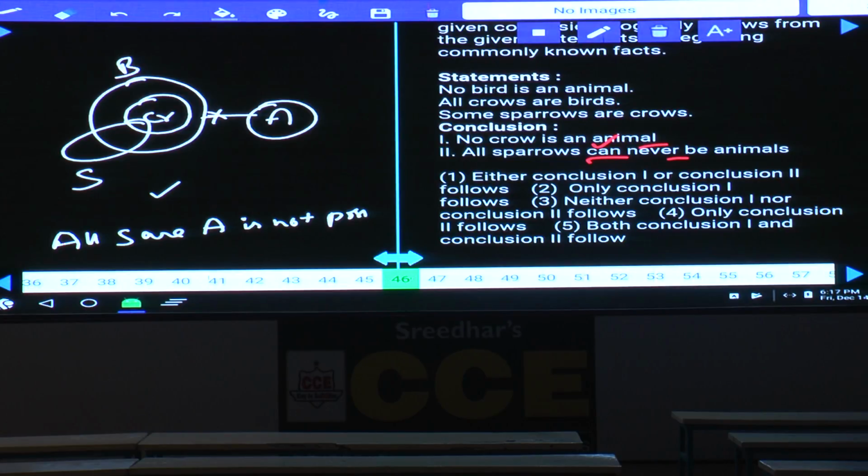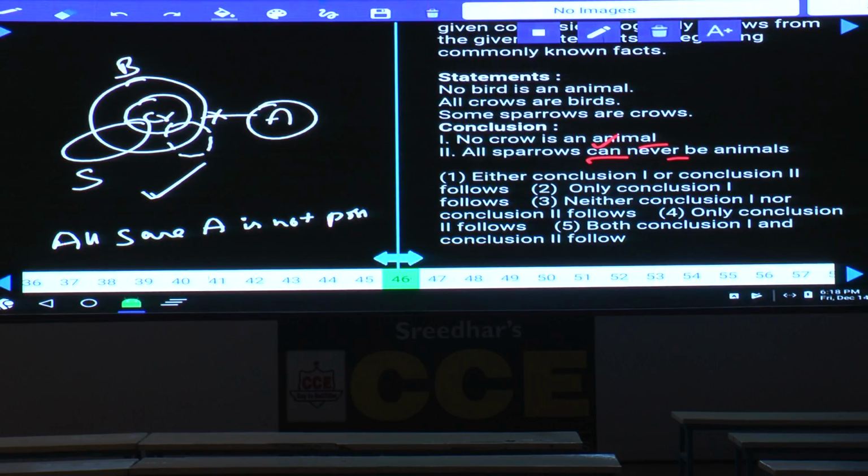Now no crow is an animal, that is definitely true. As it is a negative conclusion, to make this one false, we need to prove animal like this. Can we draw animal like this? No, it is not at all possible. An alternate diagram cannot be drawn, so this will be true forever. Then what is the next one here?